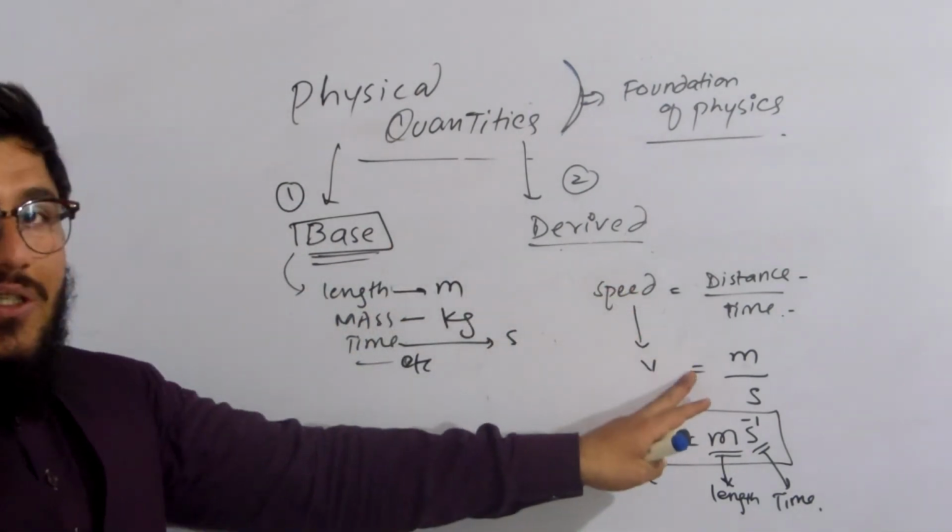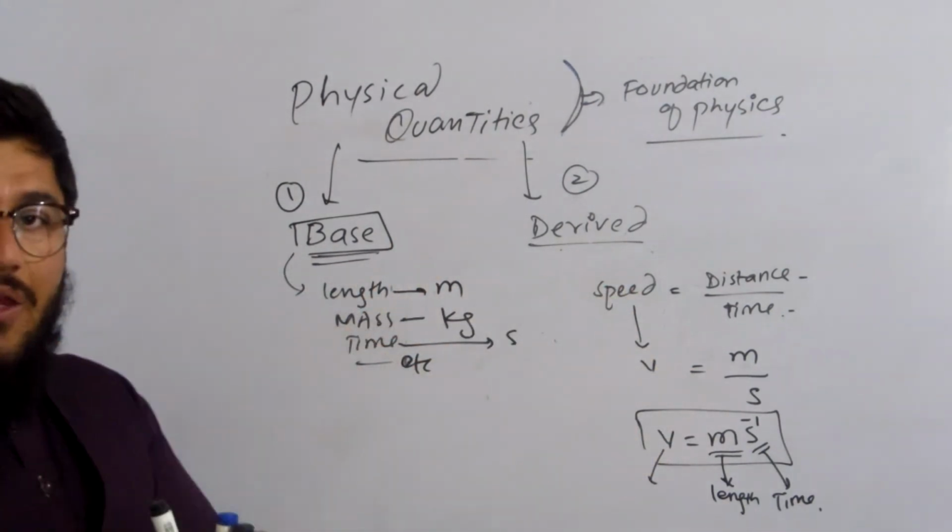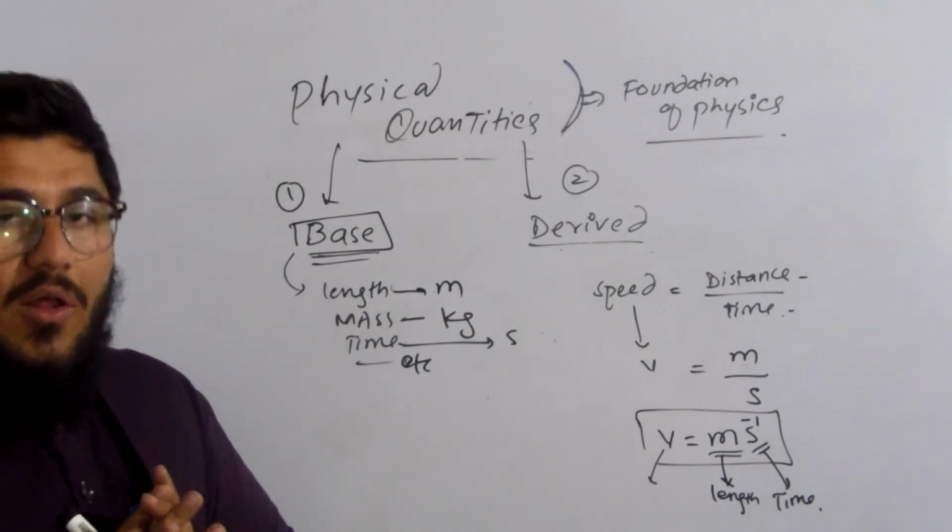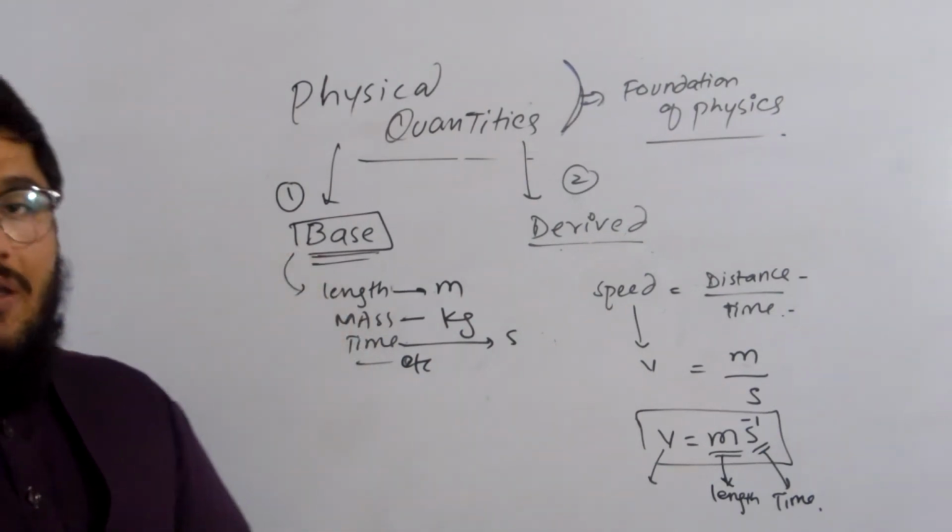When derived quantities and base quantities combine together, then as a whole, we call these quantities the physical quantities.